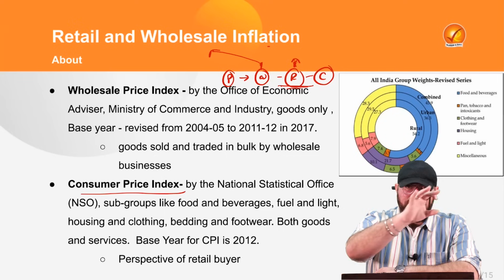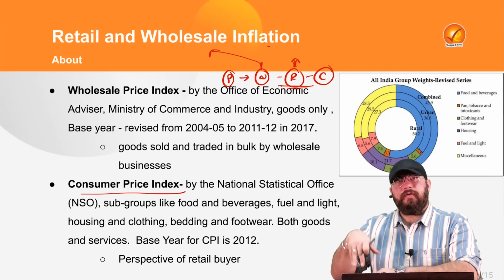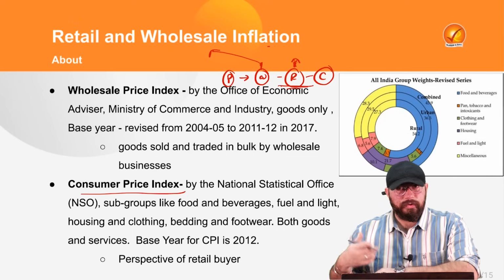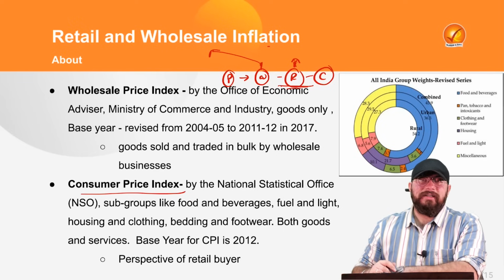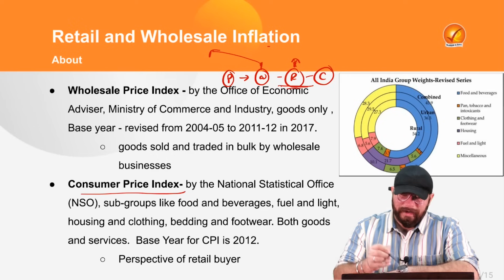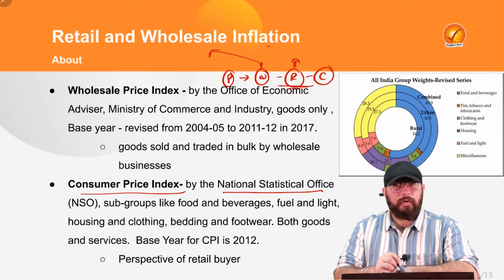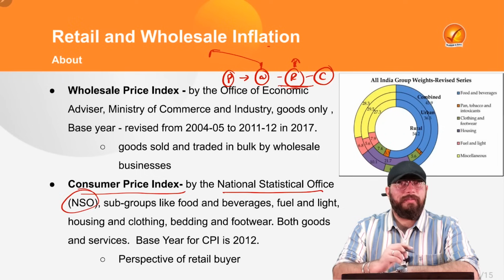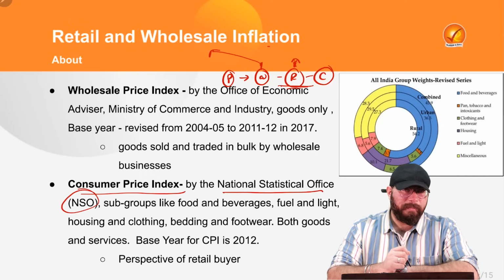From the perspective of the wholesaler, it's wholesale inflation. From the perspective of the end consumer, the retail goods which we buy, that is your retail inflation, or we also call it consumer inflation. So, the consumer price index is there. Who calculates it? Your National Statistical Office, NSO, which is under your Ministry of Statistics and Program Implementation.